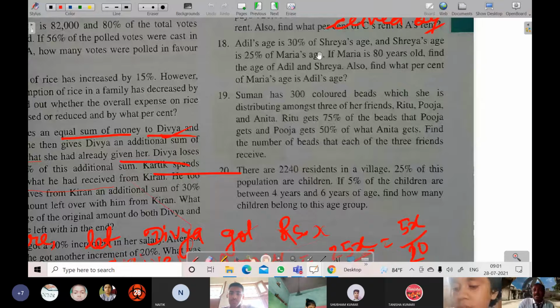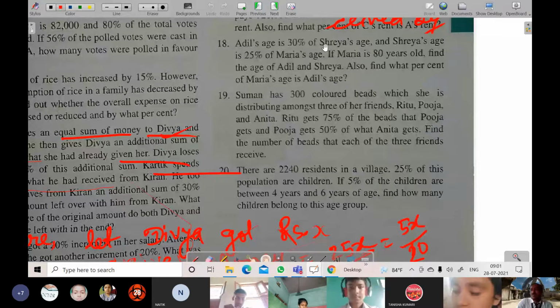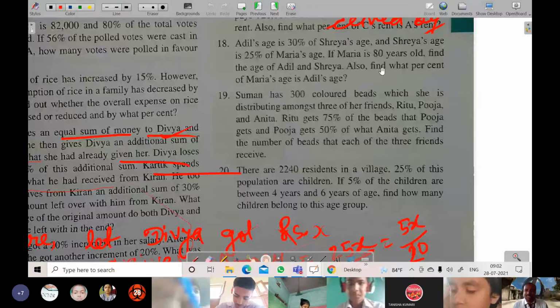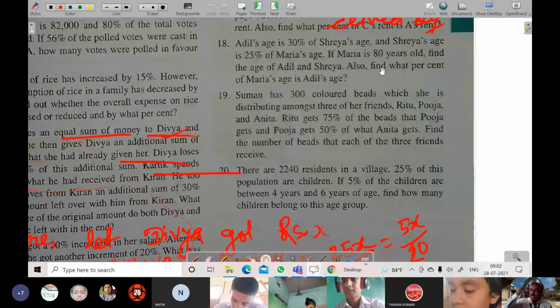And again, Adil's age is 30% of Shreya's age, so 30 by 100 into 20, you will be getting 6 years old as Adil's age. Now here it has been said also find what percent of Maria's age is Adil's age. Then you will compare. Comparison of Adil's age and Maria's age in percentage is equal to Adil's age at the top, that means 6, and Maria below, that is 80, into 100%.